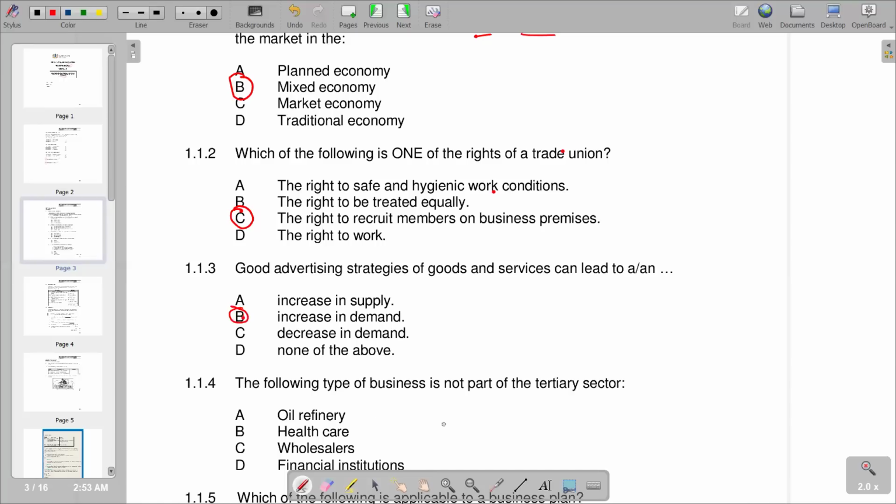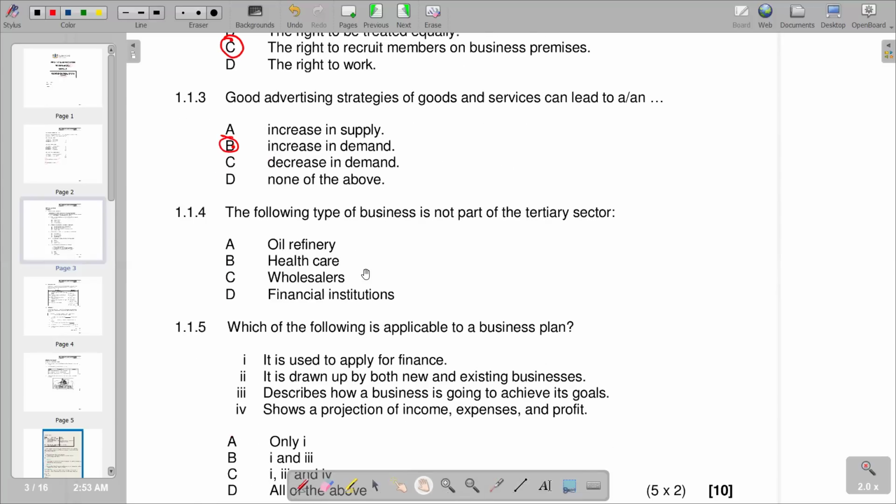Then we go to 1.1.4. The following type of business is not part of the tertiary sector. So we are given different types of businesses, but we know that the tertiary sector is the sector of the economy that revolves around the service and retail area. So our question is saying it's not part, which means some of them are part. If you go to A, oil refinery, you see that oil refinery is in the secondary sector because that's where we have the conversion of a raw material into a finished good. So basically this is out.